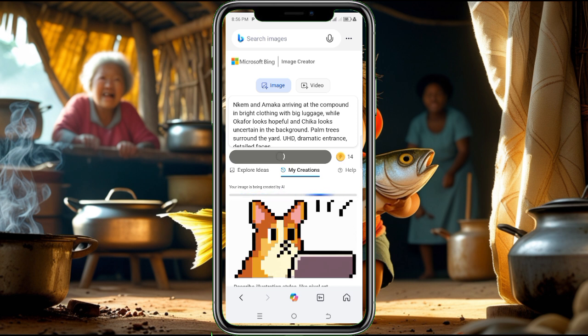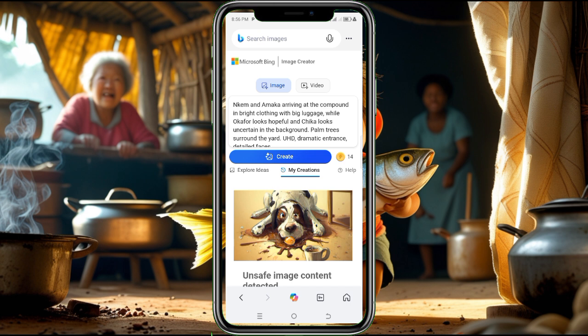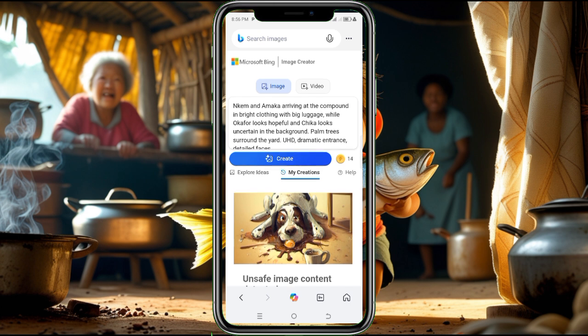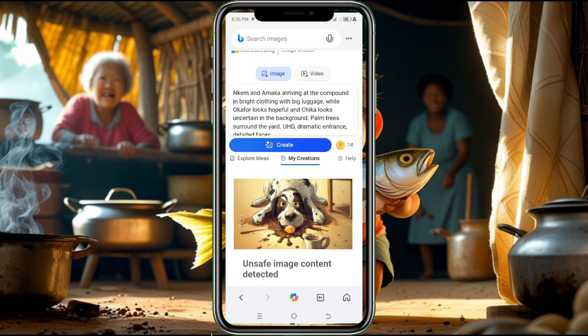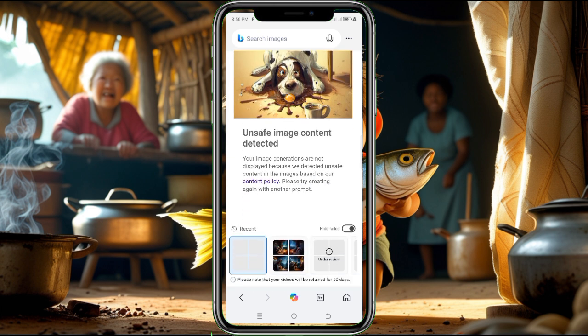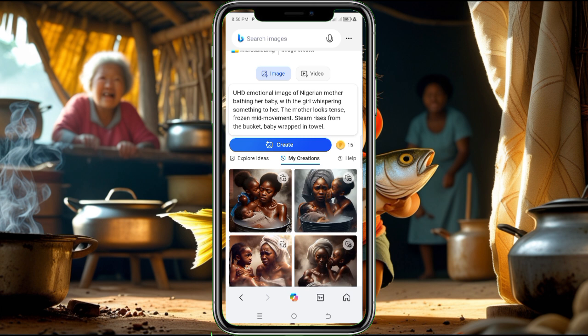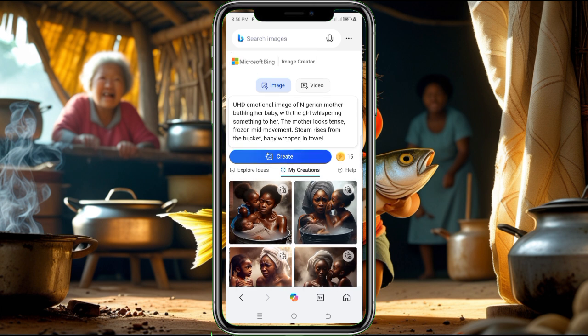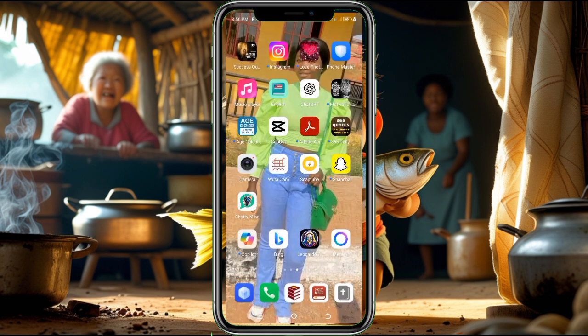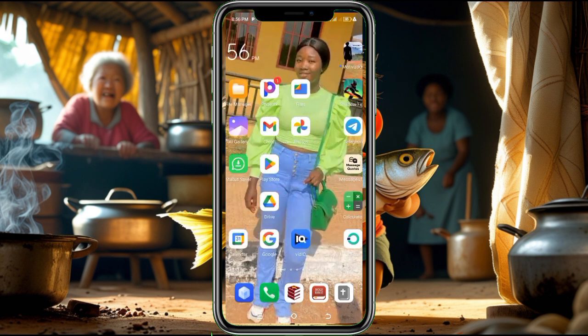So if you generate 50 images in a day, you'll be out of coin, right? So you can see that the image I'm trying to generate is unsafe coded. I don't know why this is actually unsafe, because I've been generating images similar to this before. But since that is the case with Bing AI, we can always use another reliable image generator, which is Meta AI. Now let's go to Meta AI.